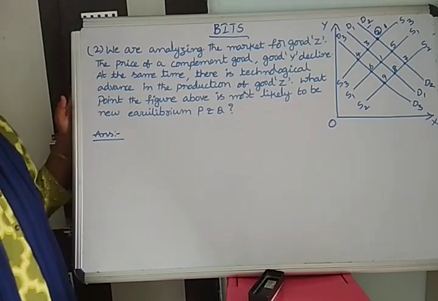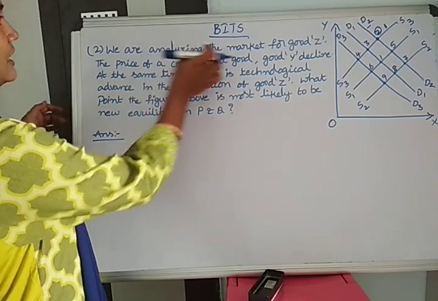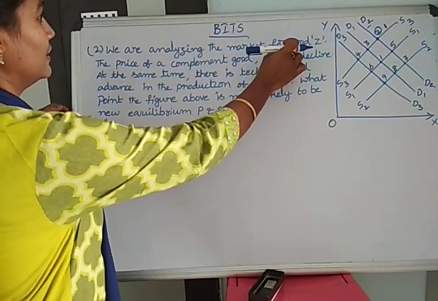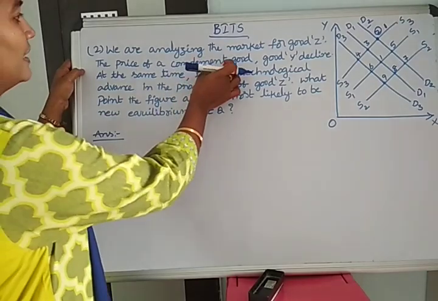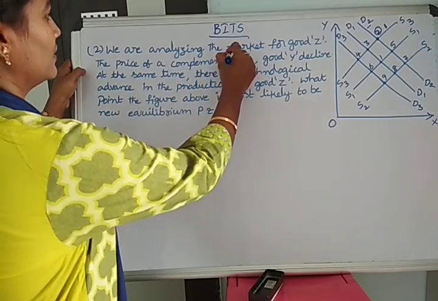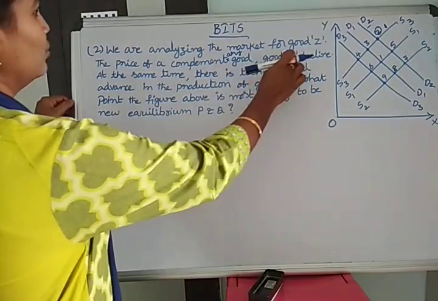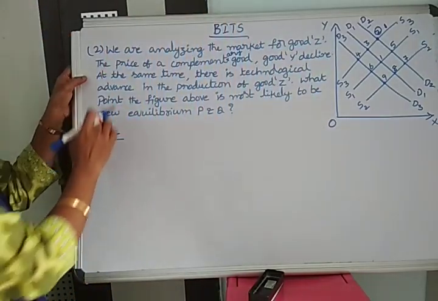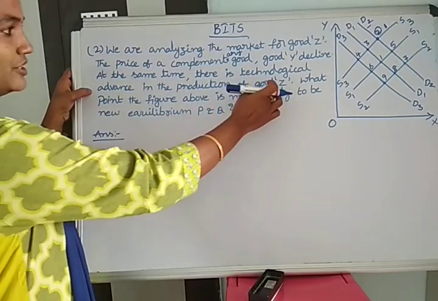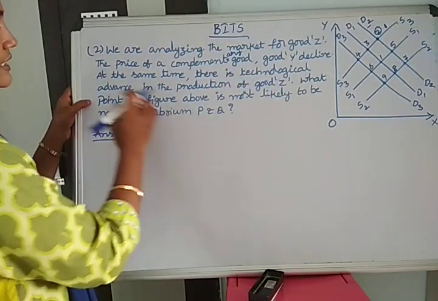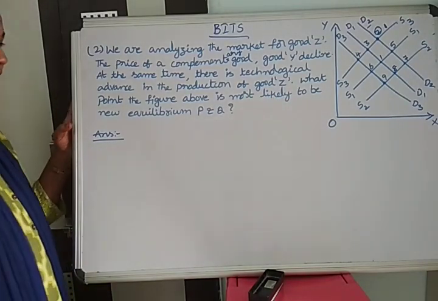So, second bit. We are analyzing the market demand for good Z. The price of complementary good Y declines. At the same time, there is a technological advance in the production of good Z. What point in the figure above is most likely to be the new equilibrium quantity and price?